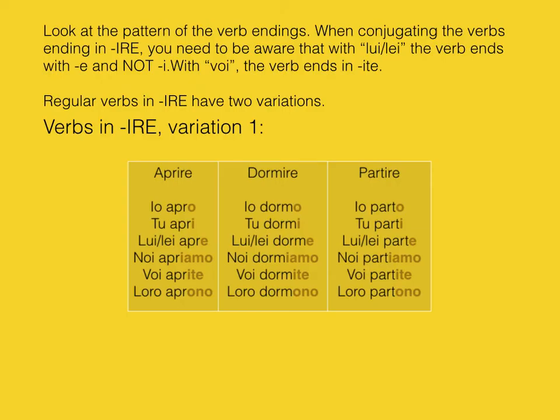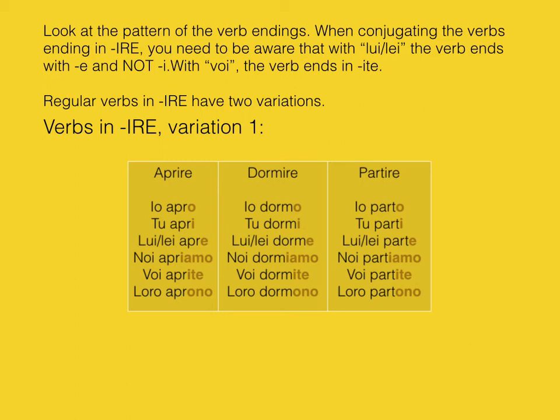Now, look at the pattern of the verbs ending in ire. You need to be aware that with lui and lei, the verb ends in e and not in i. So it's to avoid confusion between tu apri and lui, lei apre, for example. And with voi, the verb ends in ite. Also, you need to know that the regular verbs in ire have two variations.